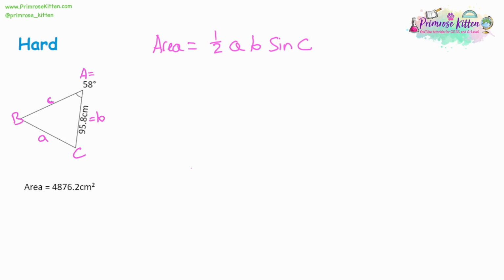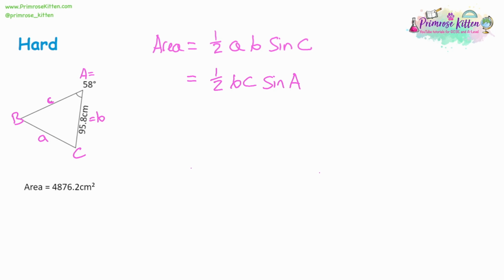Now, what you can do with this formula is the letters used to label it are up to you. So you can also always write the formula out in a different way. So you say the area could be half of, and you could have B and C, sine A. So all we're doing is, again, we're just using two sides and an angle. The angle has nothing to do with the other two sides. It's not the angle it's opposite to. It's the angle it's next to.